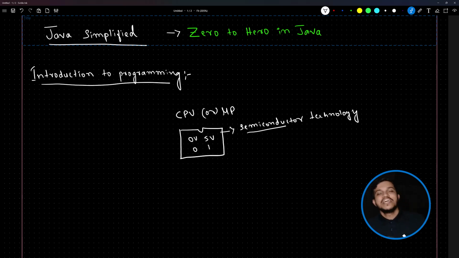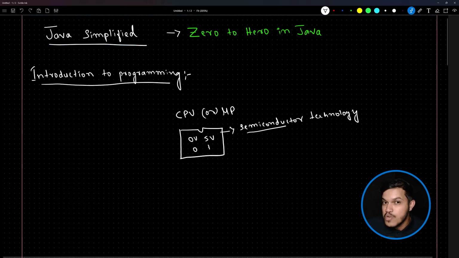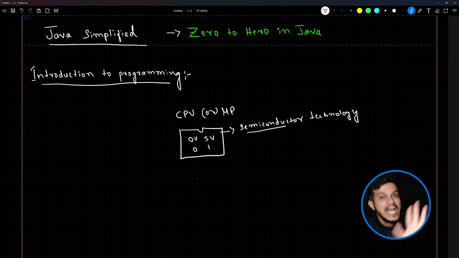Now the conclusion is, the most important component of our machine, of our device, understands only two things, either 0 or 1. Why two things? Because this component is of semiconductor technology. That means behind the scenes transistors are involved to manufacture it. That means a transistor understands only two things, low voltage and high voltage. That means the processor understands either 0 or 1.